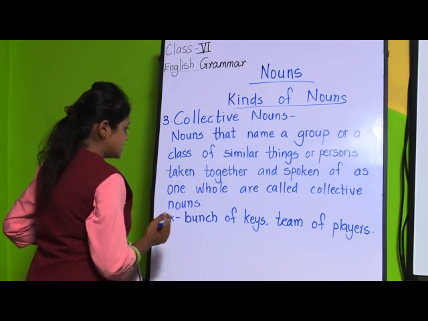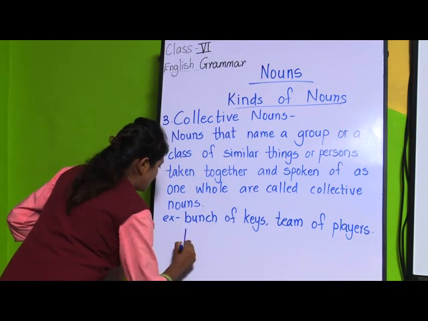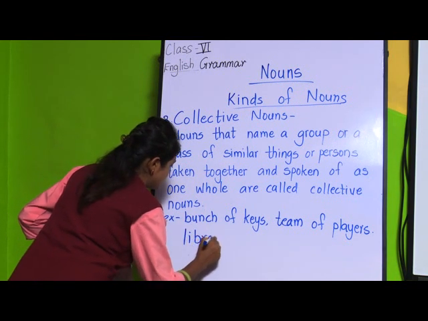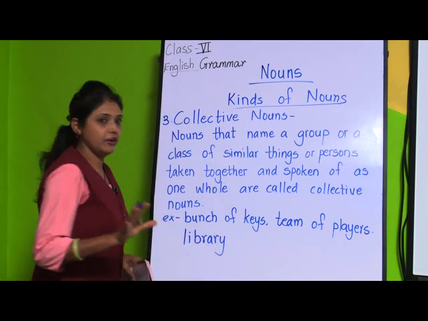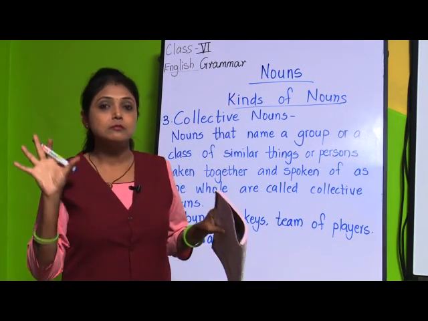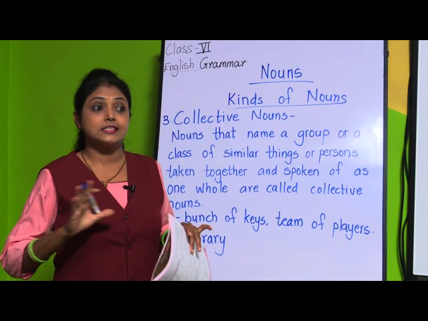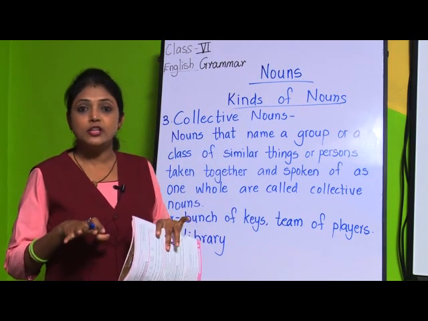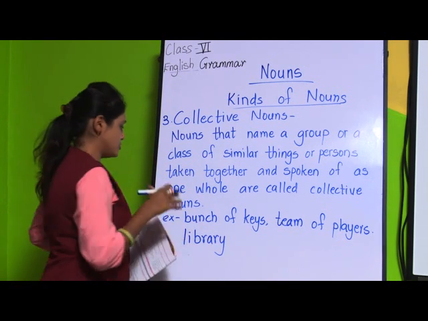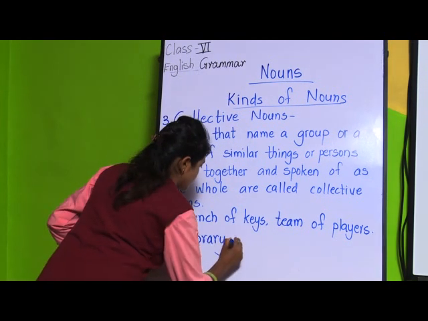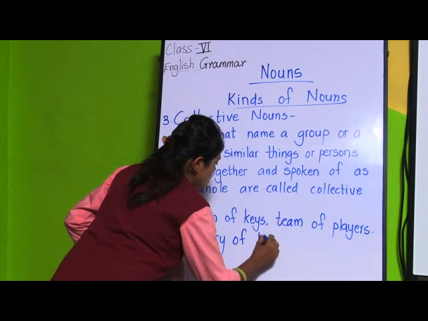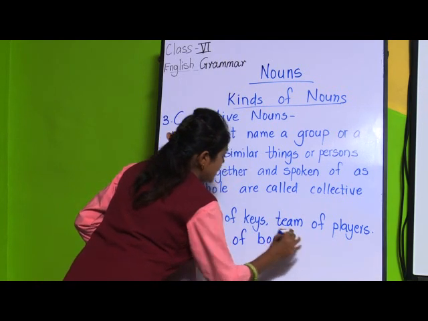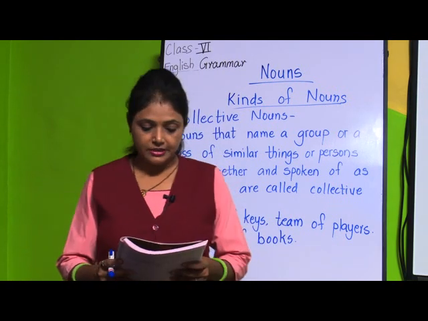Then we can say library. When we say library, what picture comes in front of our eyes? Yes, many books in one place. So library of books, right? There are many examples of these collective nouns.